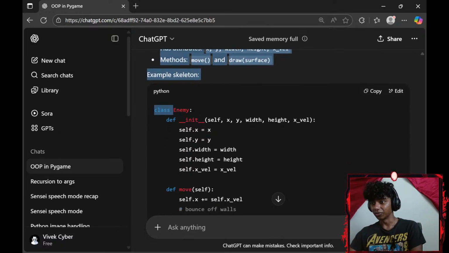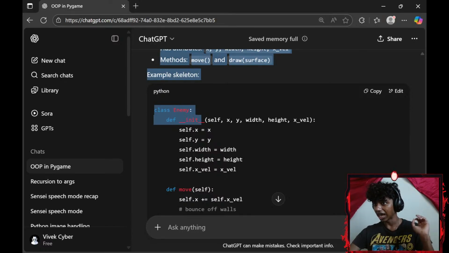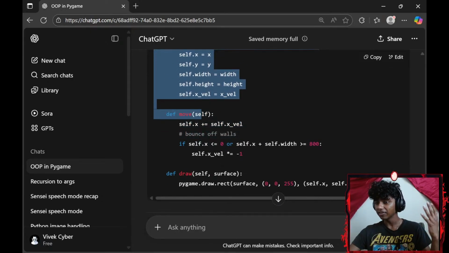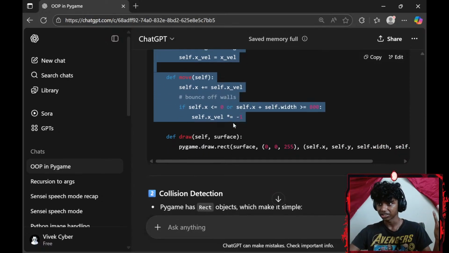Example skeletons. So we have an enemy class, we defined a dunder init in it, our constructor, and added these parameters of x-axis, y-axis, width, height, and x-axis velocity. Then we created the instance variables for those parameters. Then we added a move method. We automated our object, meaning self.x-axis increases by my self.x-axis velocity.